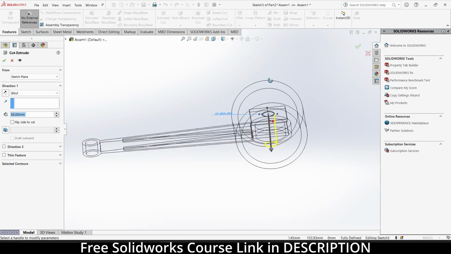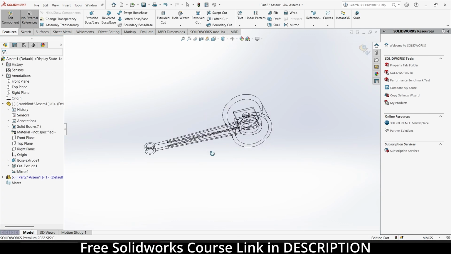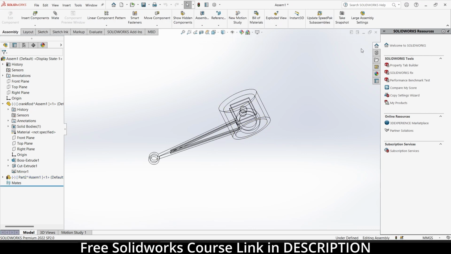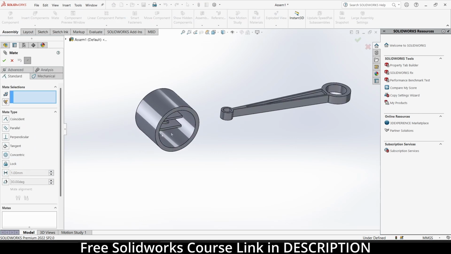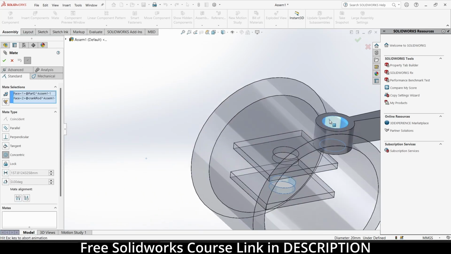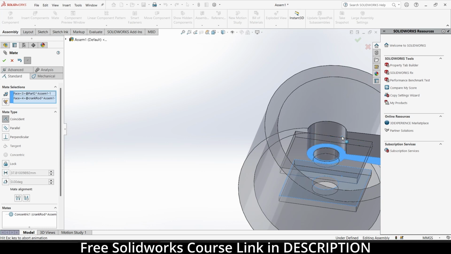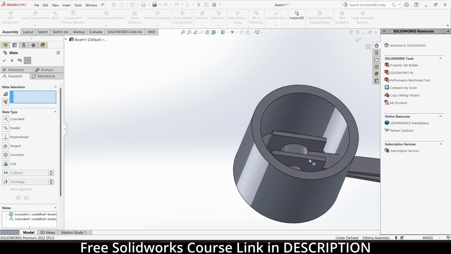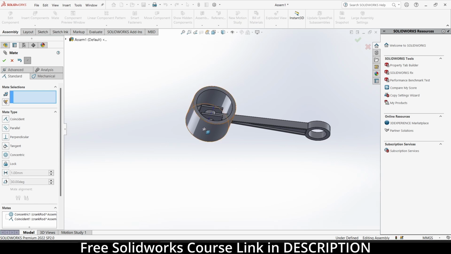Extrude cut. Exit. So we have made one thing.